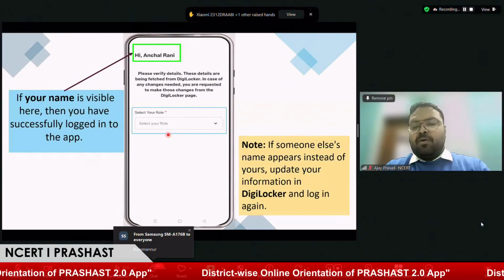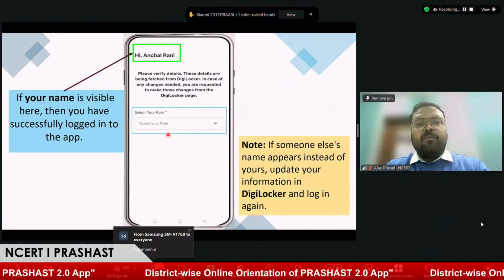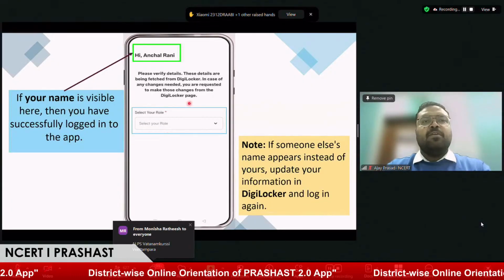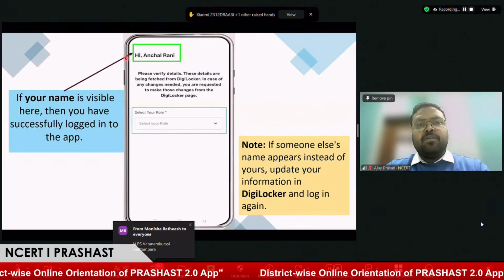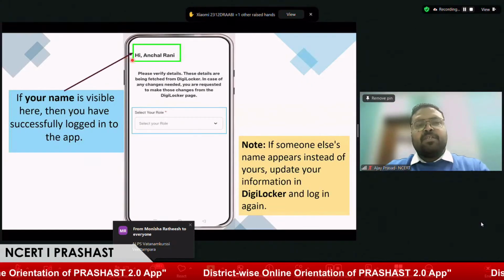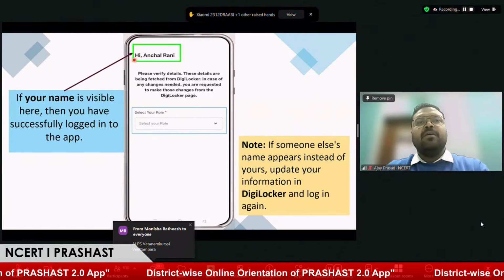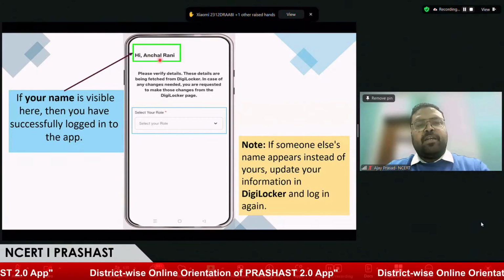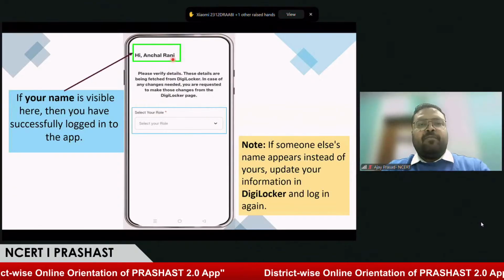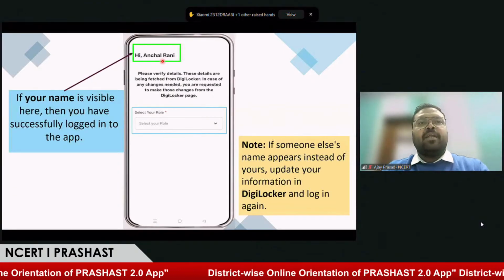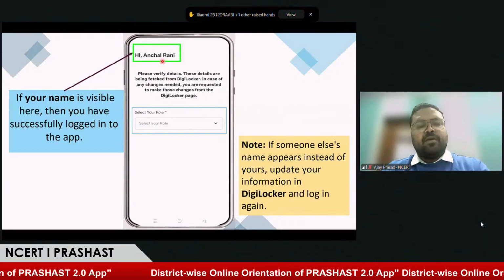Before proceeding further, I would request everyone to check if the name is correct on this role selection page. If the name is incorrect, or if you find any discrepancy, we request you to try editing it in DigiLocker. For details like name and date of birth, you have to go to an Aadhaar Center to get them corrected in your Aadhaar details.